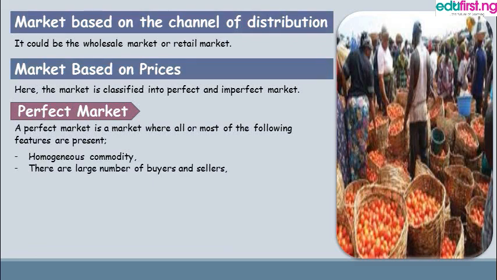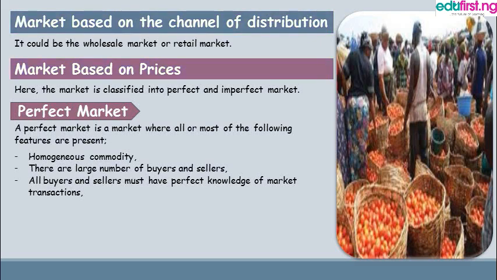Also, there are large numbers of buyers and sellers. Here, since there are large numbers of buyers and sellers, sellers of a particular commodity cannot influence the price of their commodity. Also, all buyers and sellers must have perfect knowledge of market transaction.